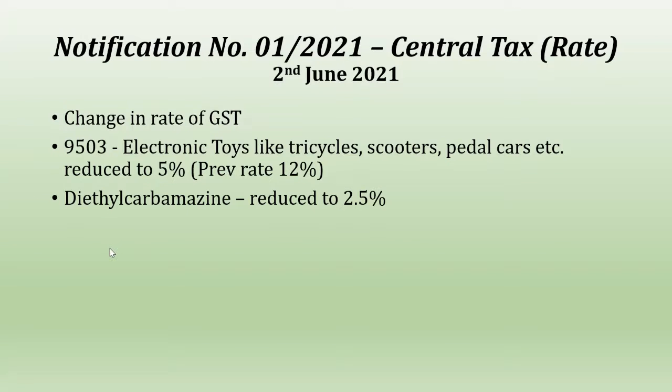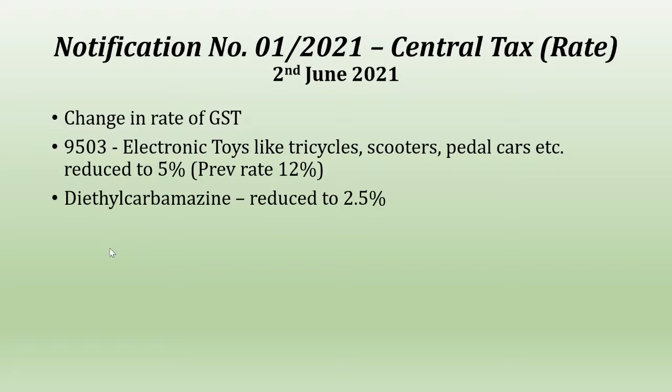The next section is central tax rate. Here we have three notifications. Notification number 1. This notification is issued to reduce the rates of certain products. Here, the GST rate of two products has been reduced. First, the electronic toys like tricycles, scooters, pedal cars, etc., which are falling in Chapter 9503, have been reduced to 5%. Initially, it was 12%.